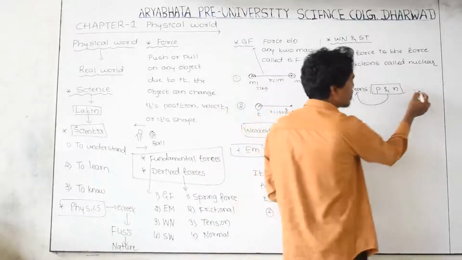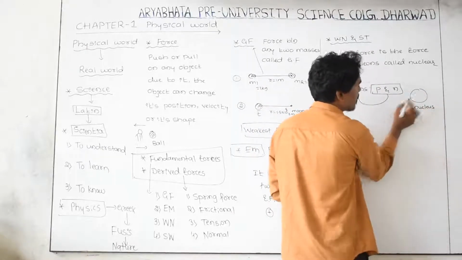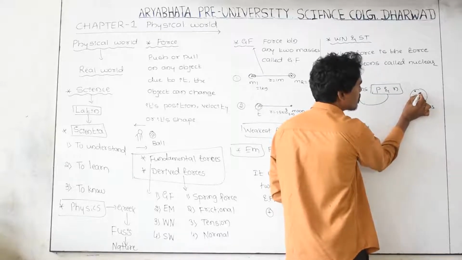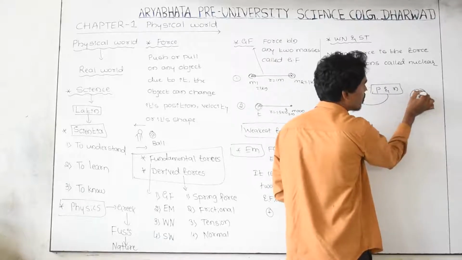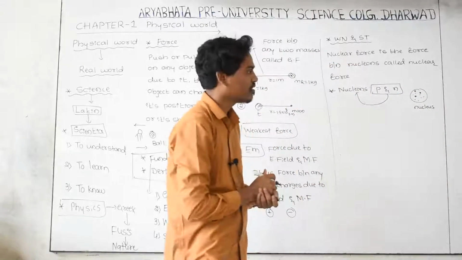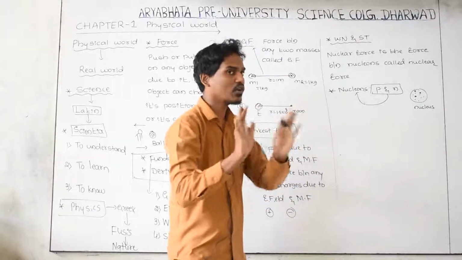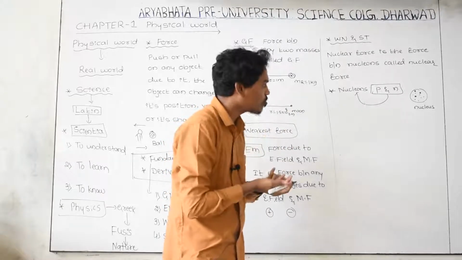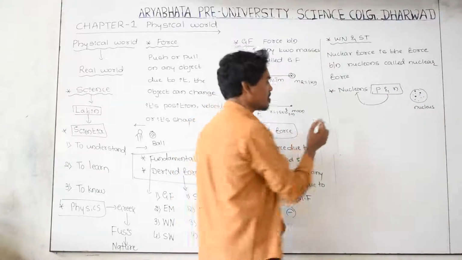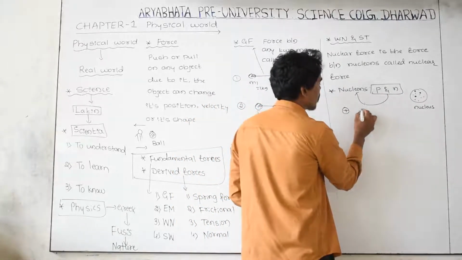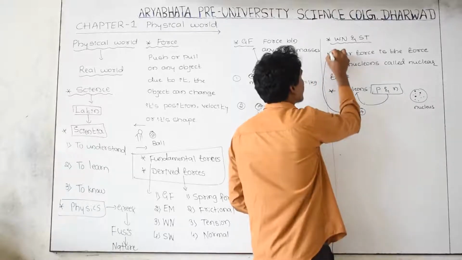For example, this is a nucleus. Here one proton is there, this is a neutron, this is a proton, this is a neutron, proton, neutron, proton, neutron. Many particles are there. The particles present in the nucleus are called nucleons. Electron is not a nucleon. The proton and neutron are the nucleons. Here a proton is there, here a proton is there. In between there is a force. That force we call the nuclear force.